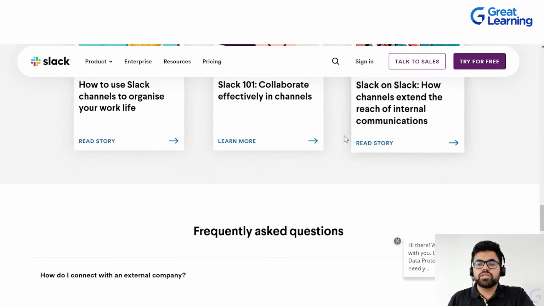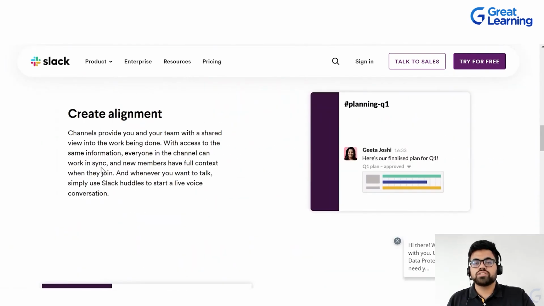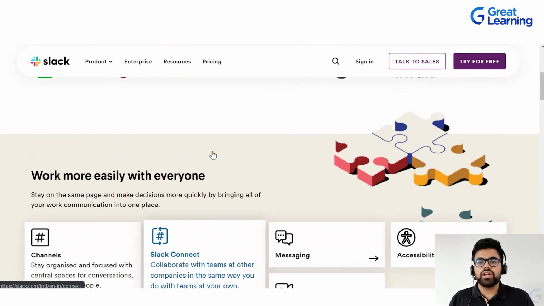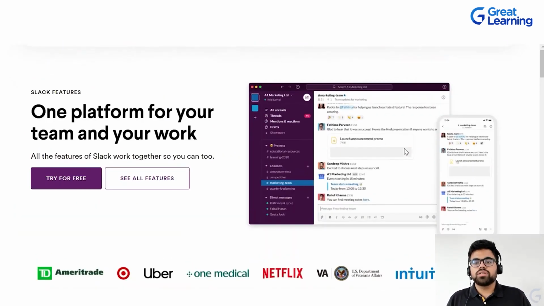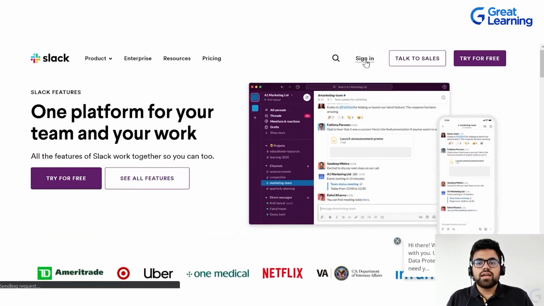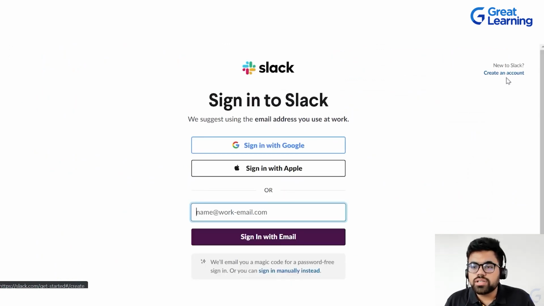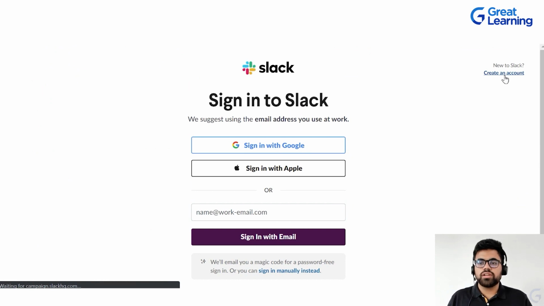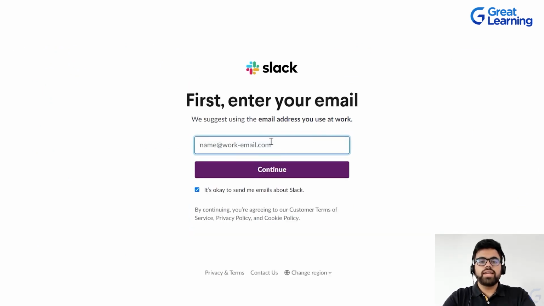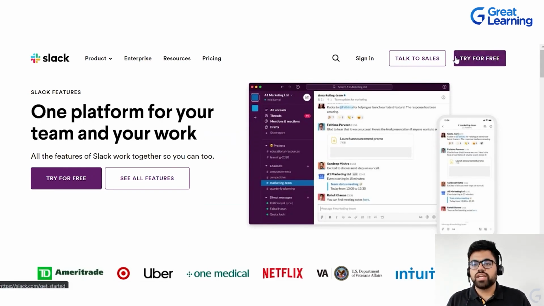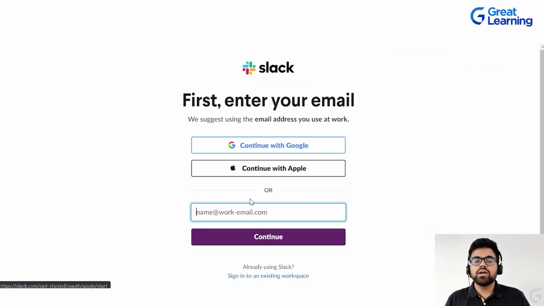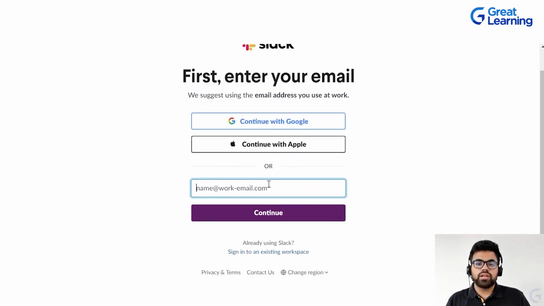You have different blogs in which they would be telling you how Slack works, how you can increase your efficiency through Slack. All right. Now, when you want to download this particular application, how can you do so? You can click on this particular tab called Sign In, and then on the right hand corner you can create an account if you don't already have one. You can put your email ID, and then you can sign up for this particular application. Or if you don't want to do this, you can directly go for the try for free option. You can click on this particular tab, and then again enter your email and sign up. All right.